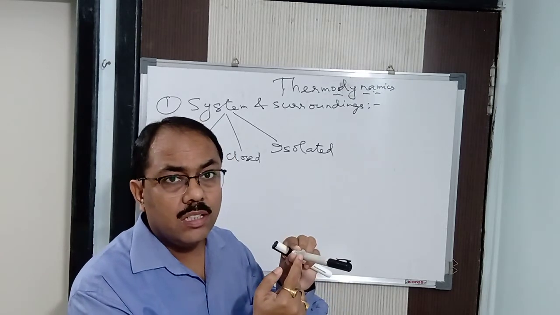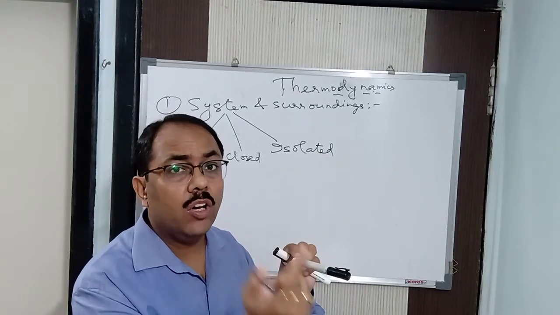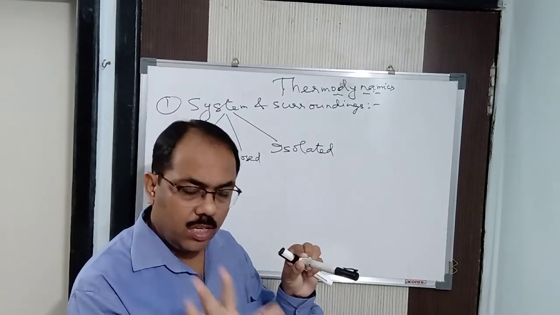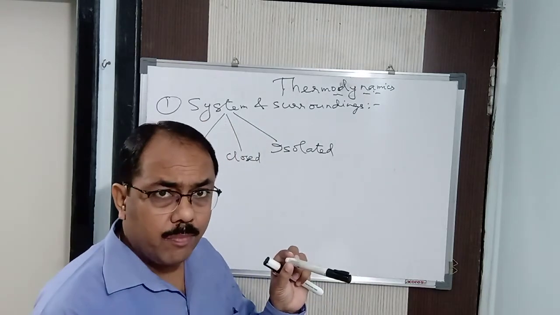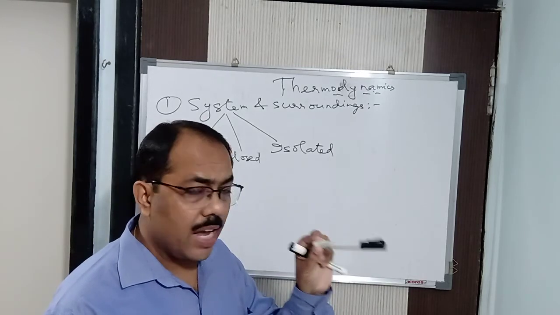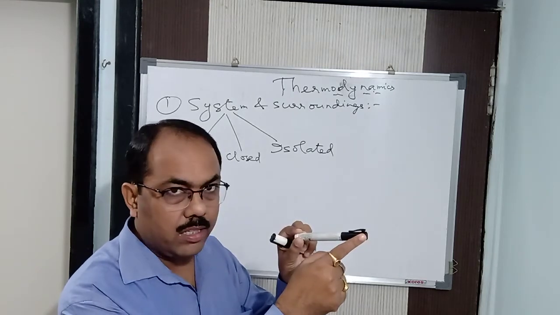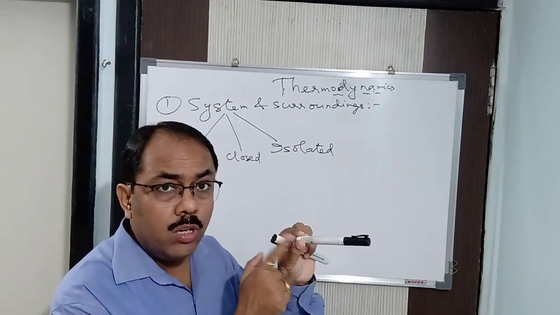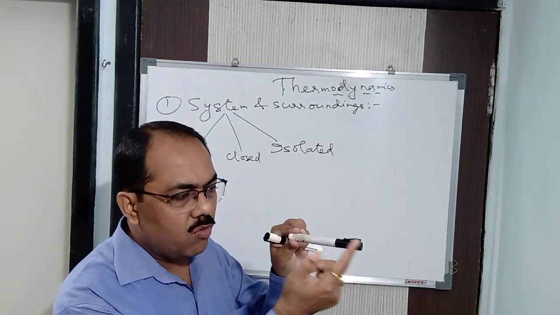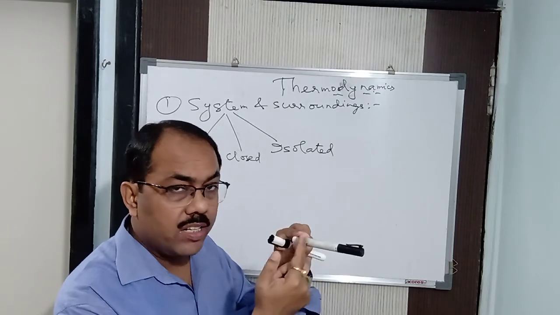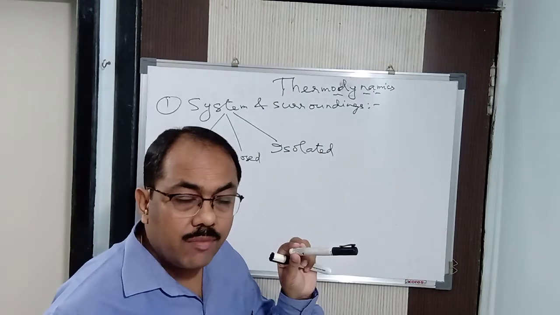In simple words, I am talking to you about the kinetic molecular theory of matter, which you have studied in lower classes or in previous chapters. According to the kinetic molecular theory of matter, when I am heating a substance at one end, let us say a metal rod, I am holding a metal rod and heating this end. After some time, I will not be able to hold this end. I have to drop the metal rod. Why? Because the heat energy travels from one end to the other end, from the hotter end to the cooler end. I have explained how it travels. So when I explain this, I am giving you a path.